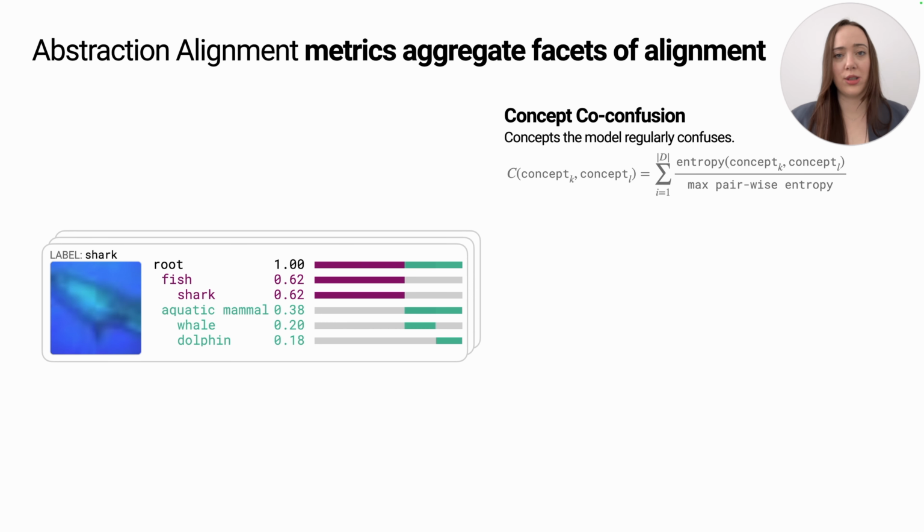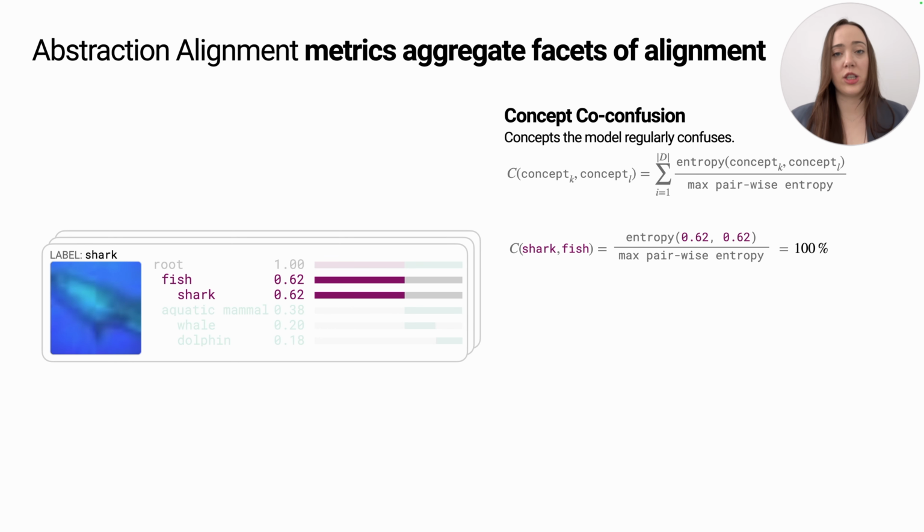Concept co-confusion measures how similar two concepts are to the model. It works under the assumption that the more often the model uses two concepts together, the more similar it thinks they are. And we measure it by comparing the relative entropy between pairs of concepts.